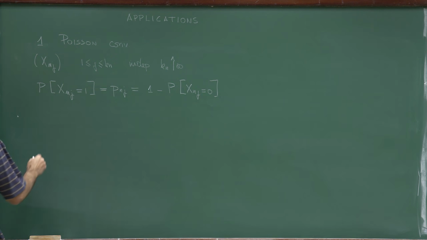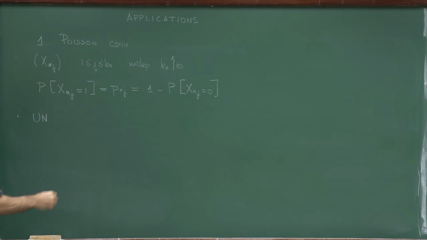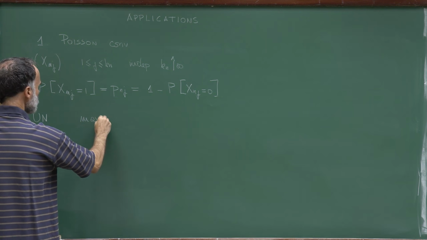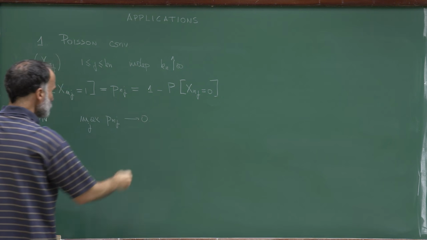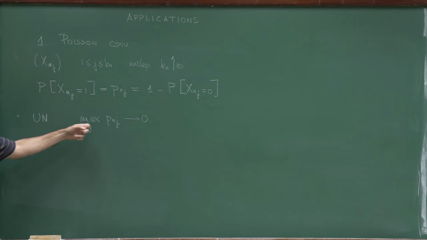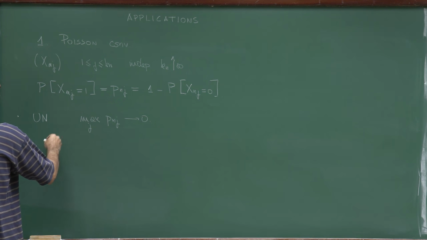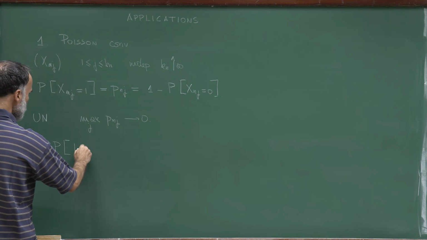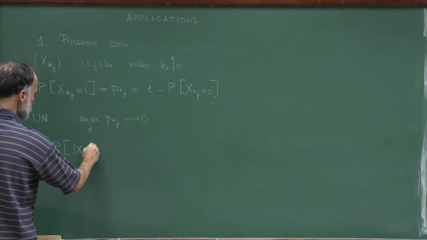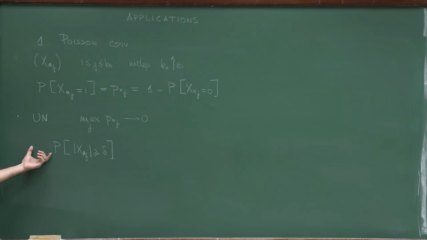So my first claim is that the sequence is uniformly negligible if the maximum in j of p nj converges to 0. So let me prove that this condition holds if this maximum converges to 0. Uniformly negligible, remember, means that I want to estimate the probability that x nj is larger than delta, and I want to show that the maximum in j of this quantity converges to 0.